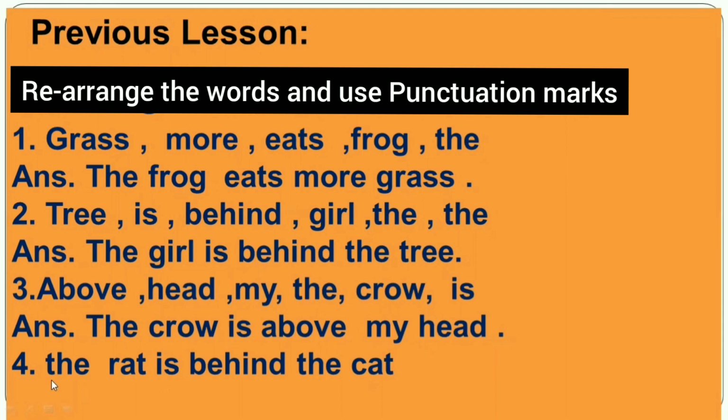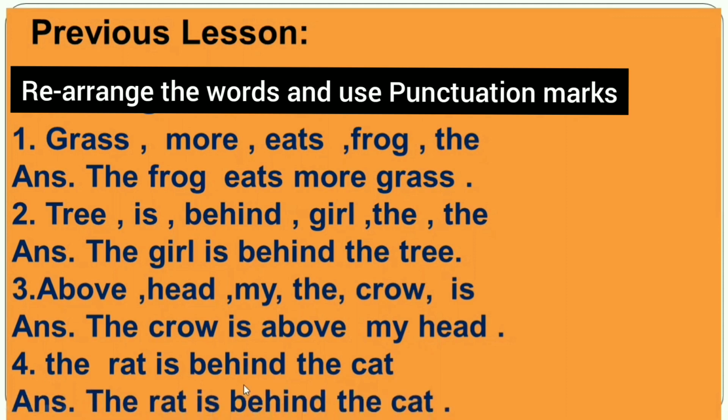The first letter of the sentence will be a capital letter, and at the end of the sentence you have to put a full stop. Yes, this is the correct sentence. Thank you, my dear student, for learning your previous lesson.